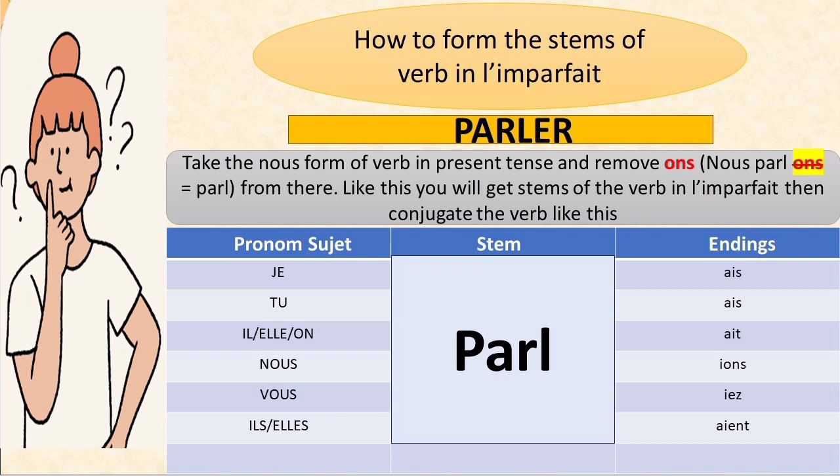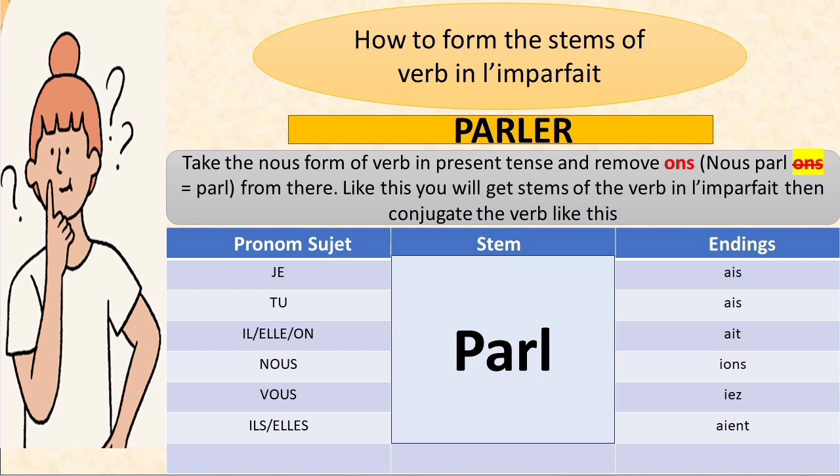Je parl, we add ais, and that becomes je parlais. Tu parl, and we add ais and that becomes tu parlais. With il, elle, on: parl and we add ait at the end and that becomes il parlait, elle parlait, on parlait.